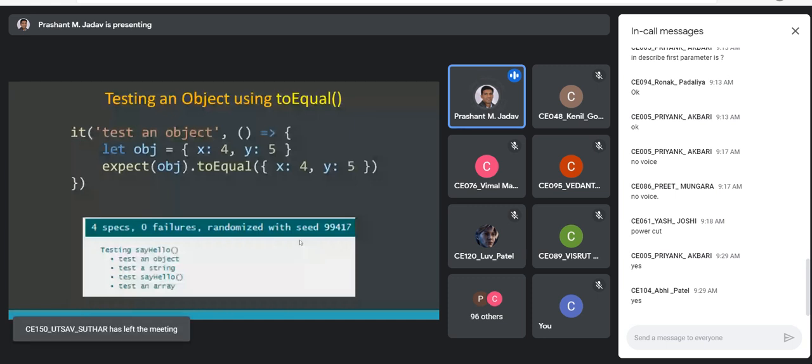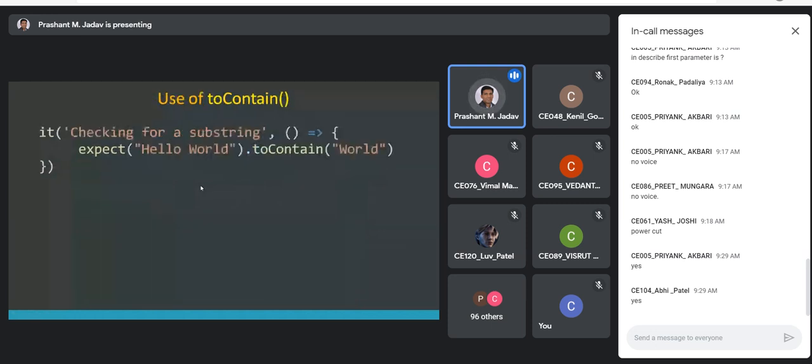Okay. So this is basically learning the different matcher functions, and once you learn this, you can test your objects, you can test your methods, return values from the methods, and so forth. Similarly, if you want to check whether a substring exists in a given string, you can use the toContain method.